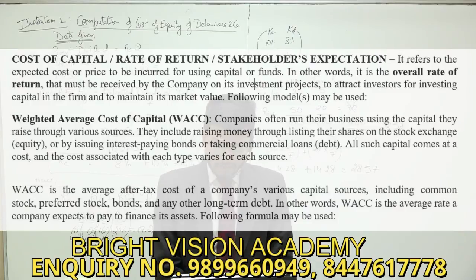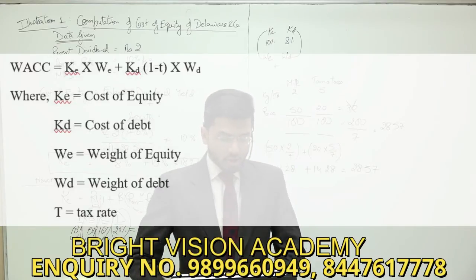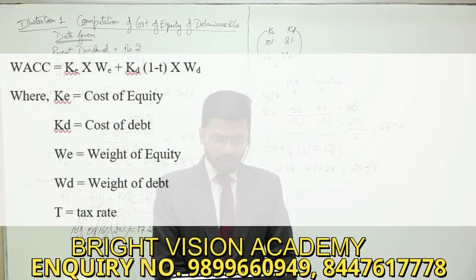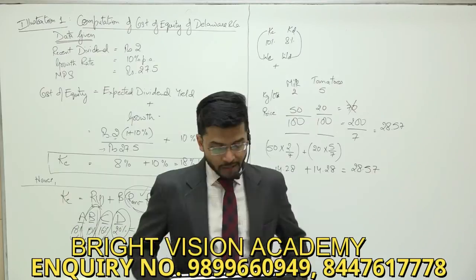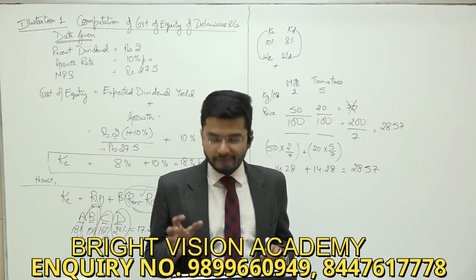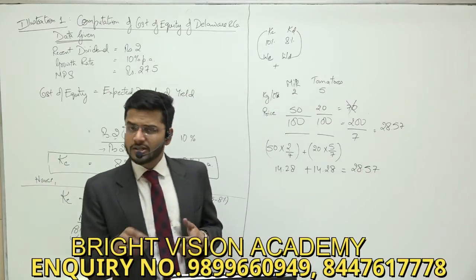In other words, weighted average cost of capital is the average rate a company expects to pay to finance its assets. The following formula may be used: weighted average cost of capital is equal to cost of equity multiplied by weight of equity plus cost of debt, net of tax rate, multiplied by weight of debt, where cost of equity, cost of debt, weight of equity, and weight of debt are given as the underlying words. Okay, so this is the formula of weighted average cost of capital, which yes, we have studied several times.